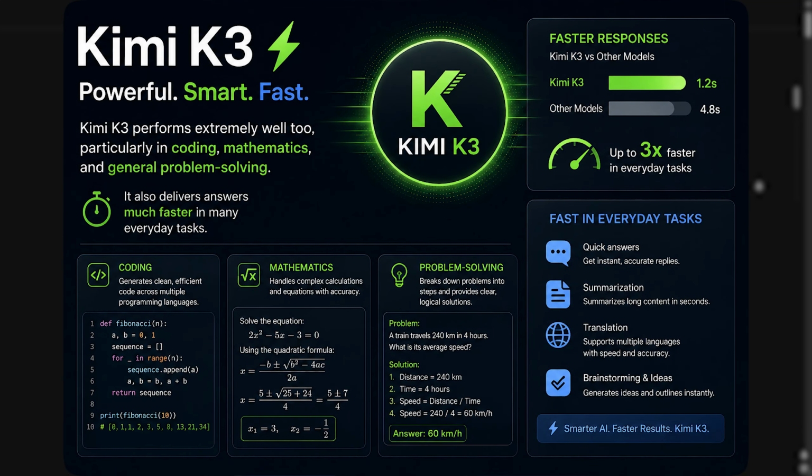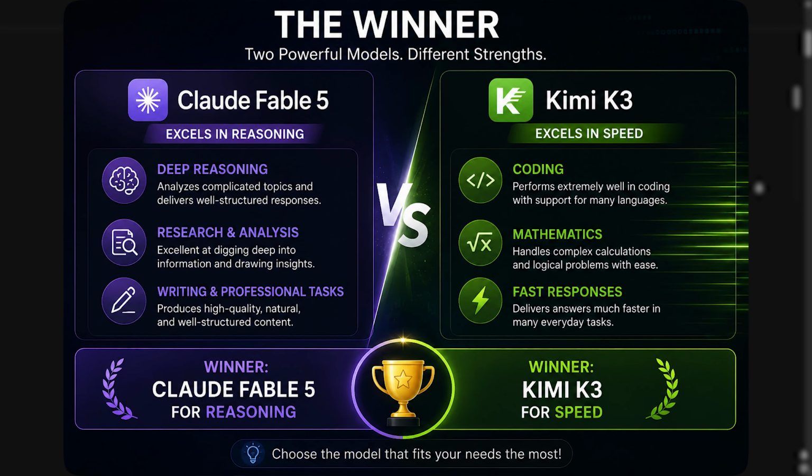Kimi K3 performs extremely well too, particularly in coding, mathematics, and general problem solving. It also delivers answers much faster in many everyday tasks. Winner, Claude Fable 5 for reasoning, Kimi K3 for speed.